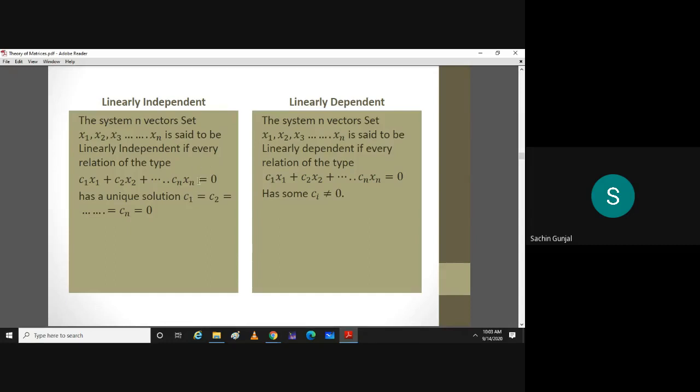If they are independent, what should you get? So all C's will be 0. All Ci's are 0. All coefficients have to be 0. There does not exist any non-zero scalar by which you can represent this. Then and only then you can say that they are independent of each other. There does not exist any relation between them.